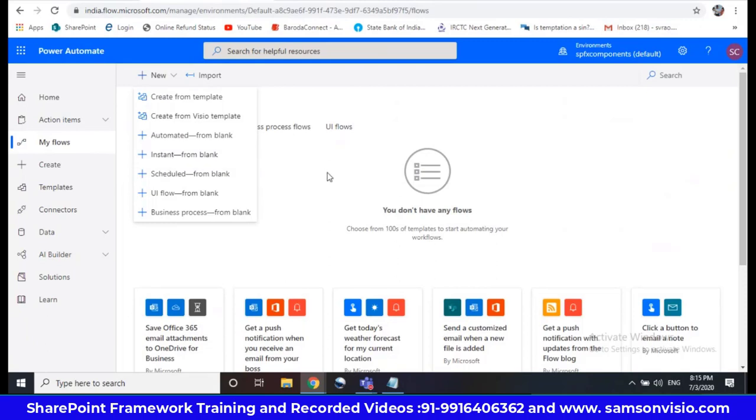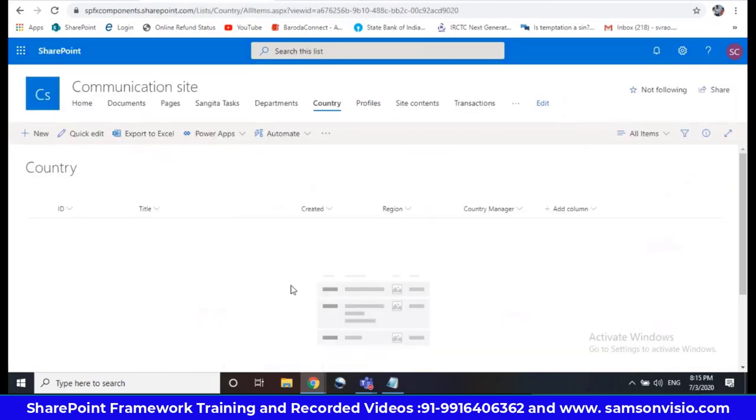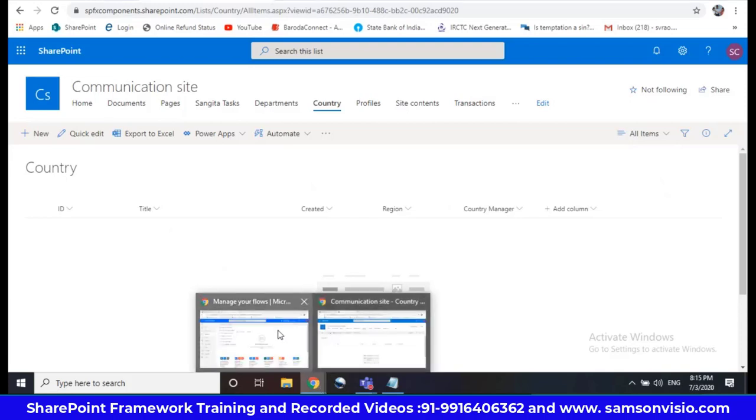Scheduled flows, like for example here 100 records are there this week, maybe last week 100, like that. Thousands of records are there. So for this week's records, whatever number was uploaded in this list, based on the region, if you want some report, then we'll go for schedule.